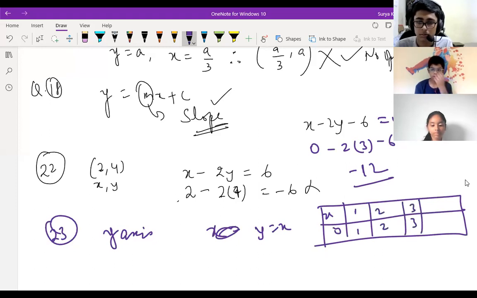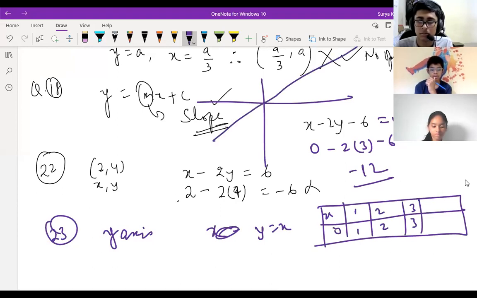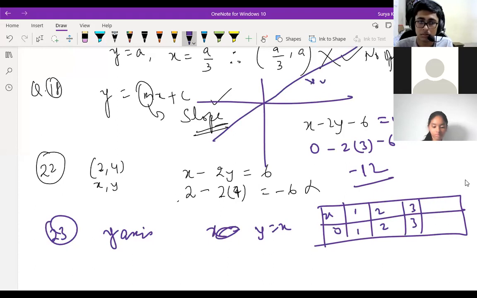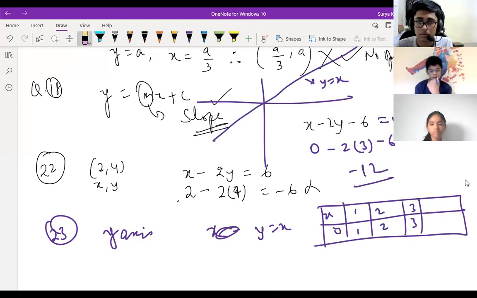Yes, sir. And this can be drawn like this. It will come 1, 1, 2, 2. The line will come like this. This is the equation for y equal to x, referring to that line which we form by joining the coordinates. Yeah, y is equal to x is the same thing.